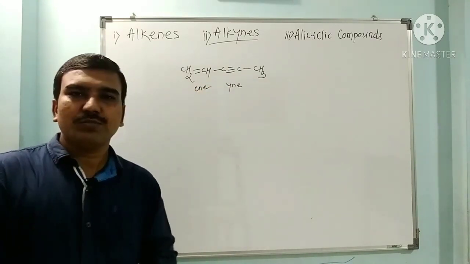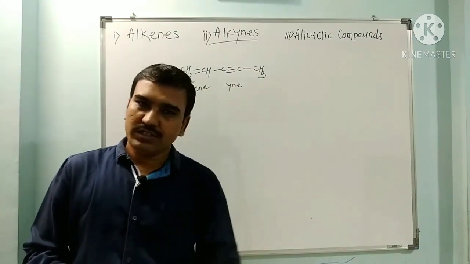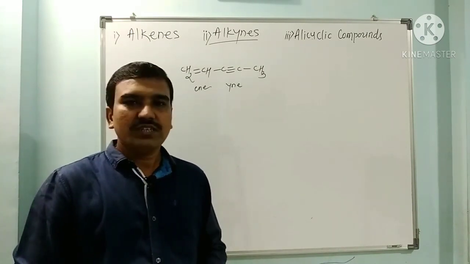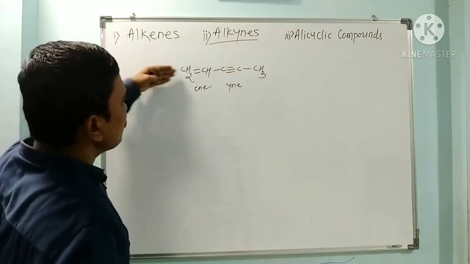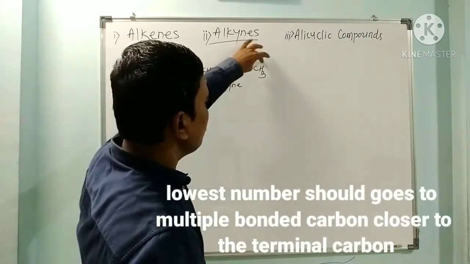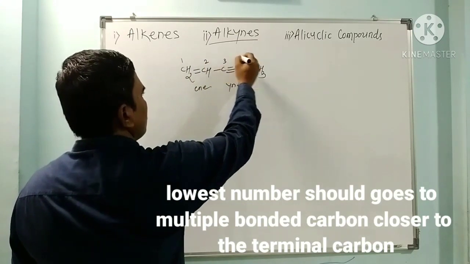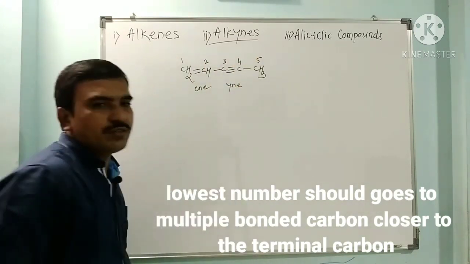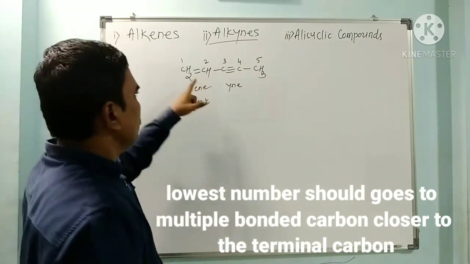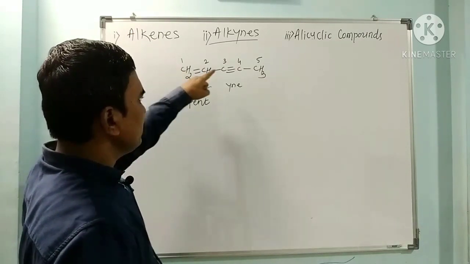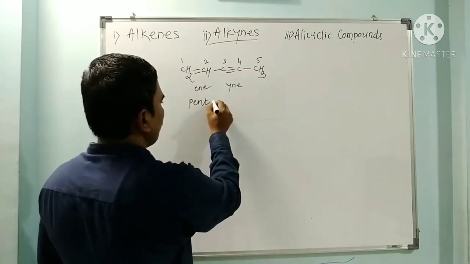Now how are these compounds named? When a double bond and a triple bond are both there, numbering should be given in such a way that the multiple bonded group gets the lowest possible number. If you start numbering from this side, this is the first carbon; from the other side, this is the second carbon. So this is 1, 2, 3, 4, 5. Because there are 5 carbons it is pent. So here it is 1-ene, 3-yne. The first carbon is doubly bonded, the third carbon is triply bonded.